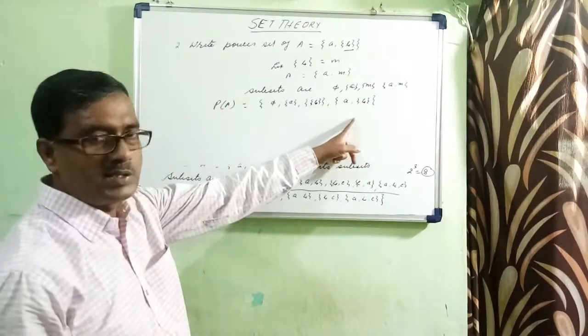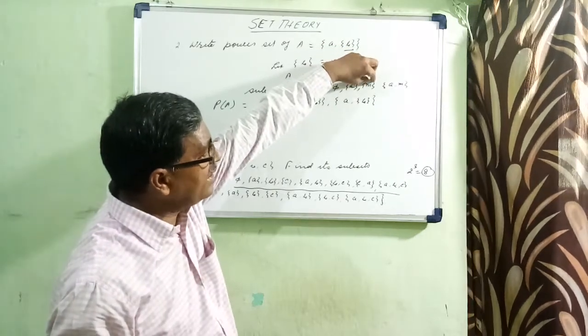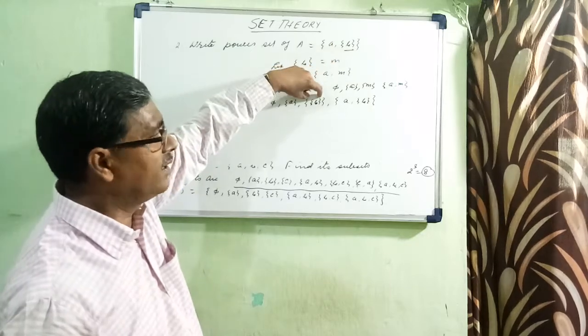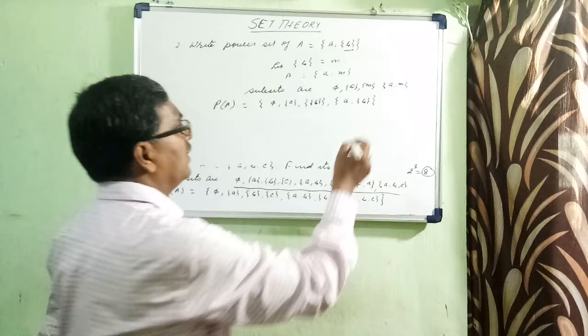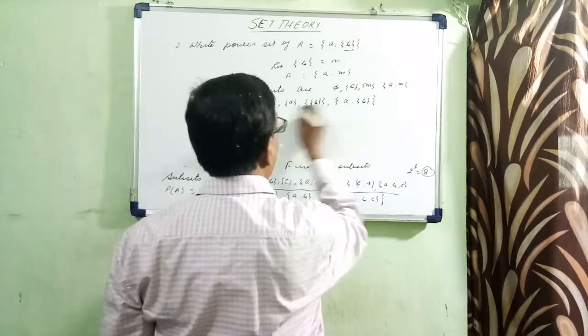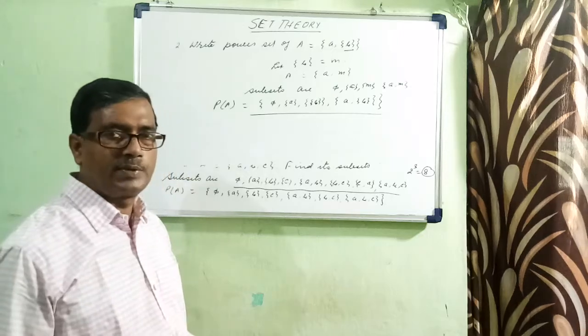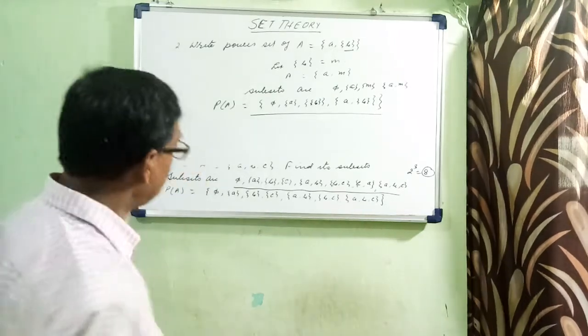Did you see the changes? So when you write individually as a power set, it will come in double curly brackets, and then it will have single curly brackets. So this is what is called the power set.